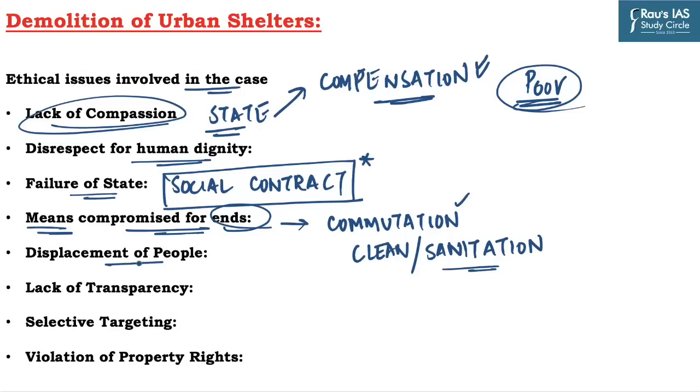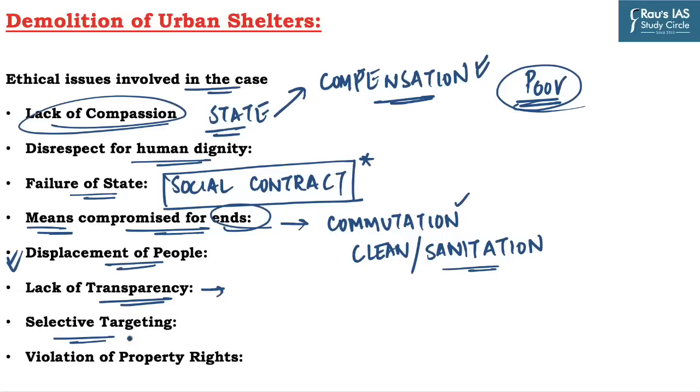The fifth one is the displacement of people. Now you must be wondering how it can be an ethical issue when they are living illegally in a particular place. But these people have been living here for many years, and by displacement of the people, their livelihood will be disrupted and the social ties which they have created with others will also break. So it is an ethical issue. The next one is lack of transparency, as most of the demolition drives are being carried out without proper notice or explanation, and it amounts to lack of transparency in the procedures to be followed.